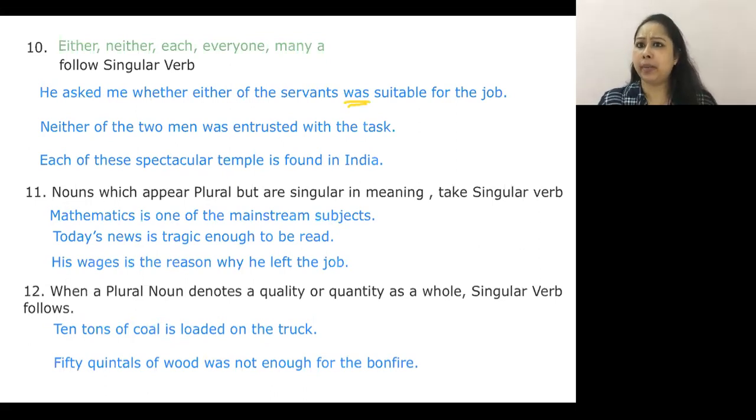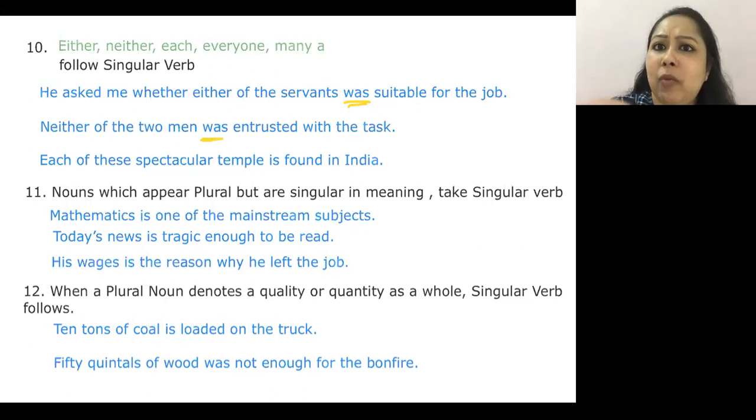Neither of the two men was entrusted with the task. Two men. I have two people, and none of them are trustworthy, so that I can entrust them with the task. So again, was. My subject is zero. Neither singular nor plural. Zero subject, assumed to be singular. Each of these spectacular temples.